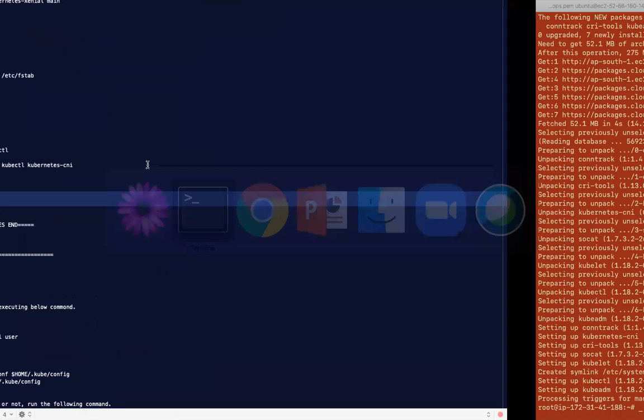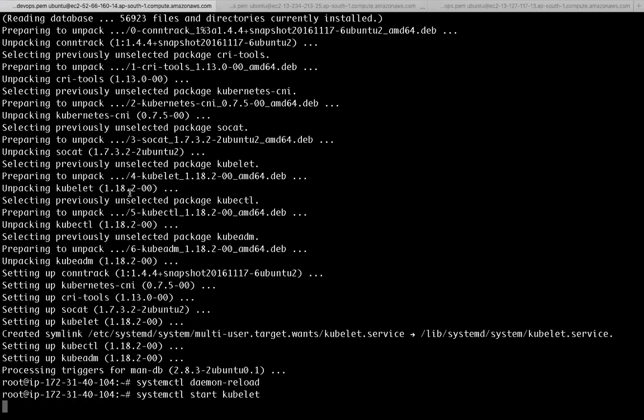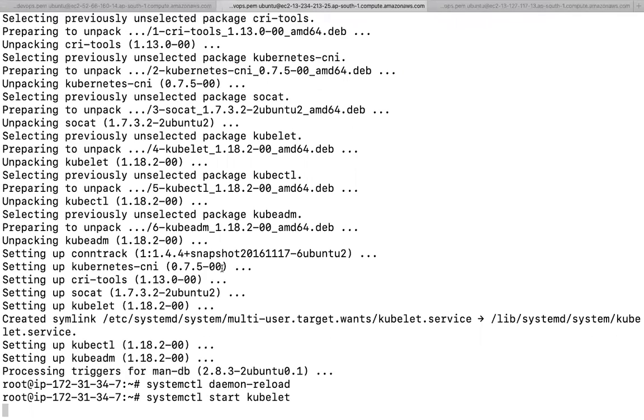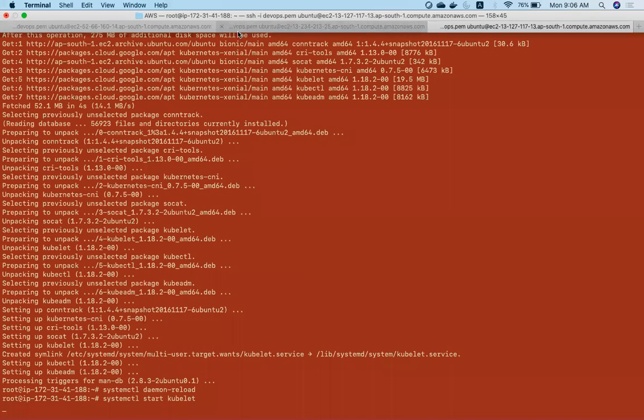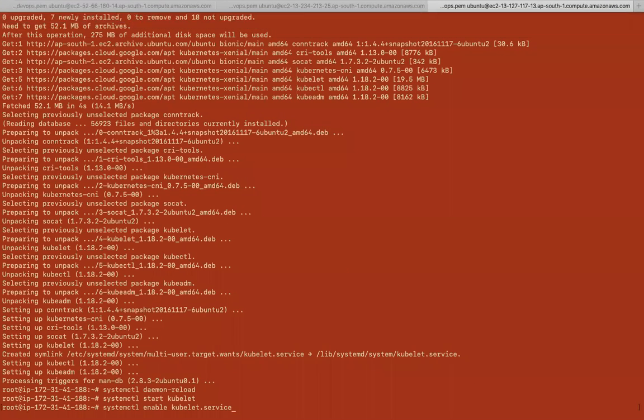In the master machine, I need the API server, controller manager, scheduler, right? As of now, we have just installed the common software which is required in all the machines.